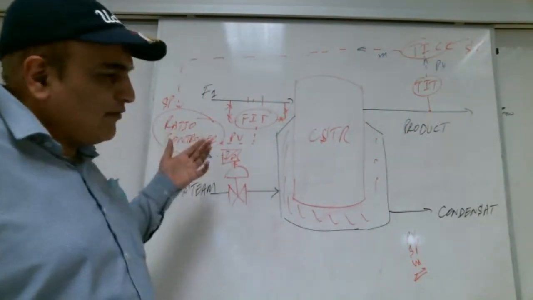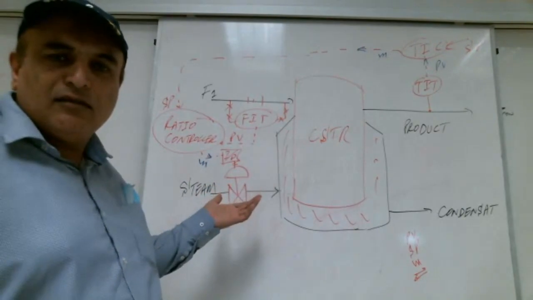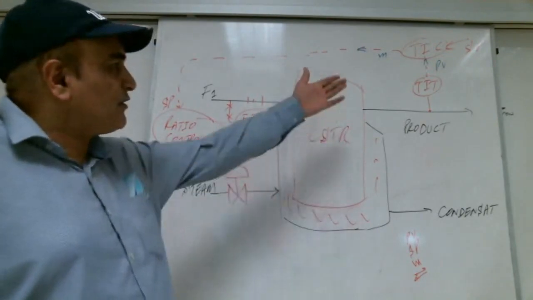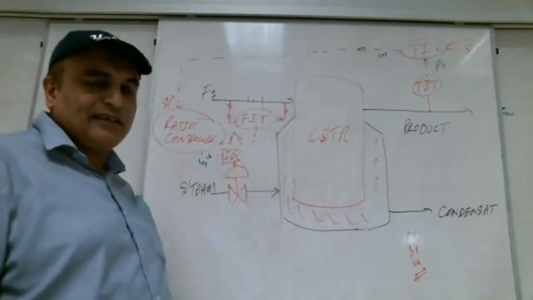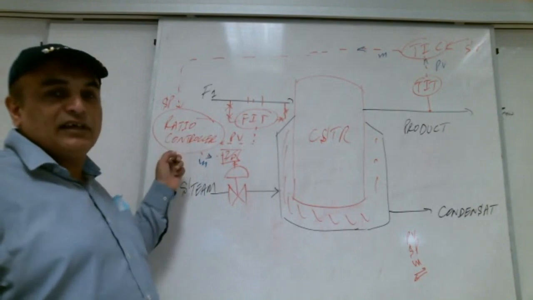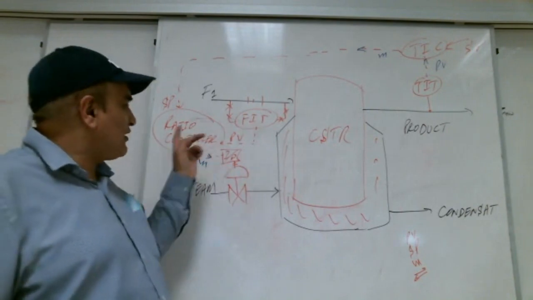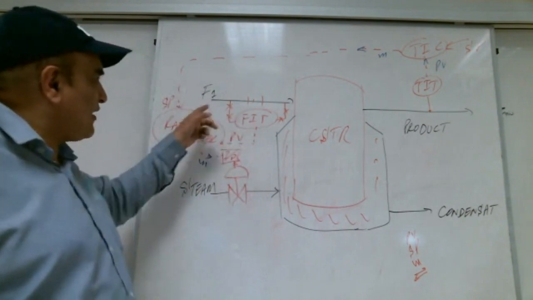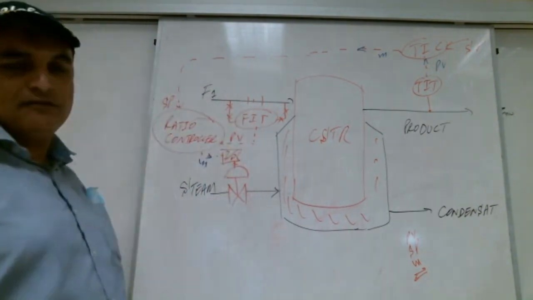For this controller, obviously this is cascade. In cascade, you always have two feedbacks. One is for the primary controller, one is for the secondary controller. Because we are making the secondary controller feed forward, that's why for this controller, this is the feedback. So it is complete: feed forward and feed backward, both are there.